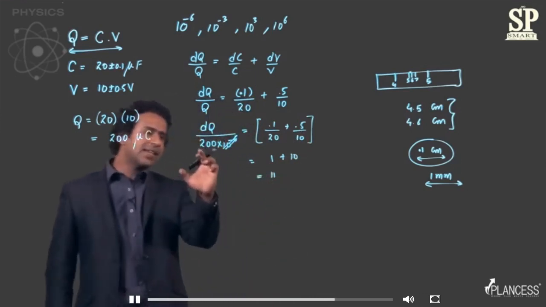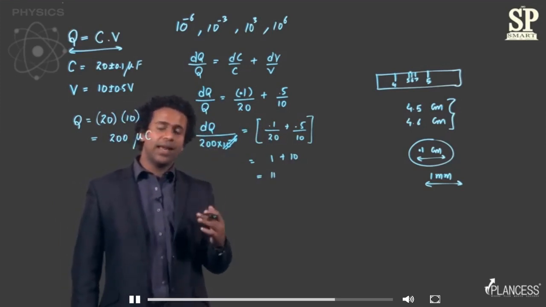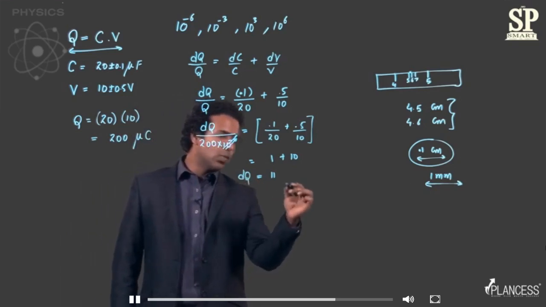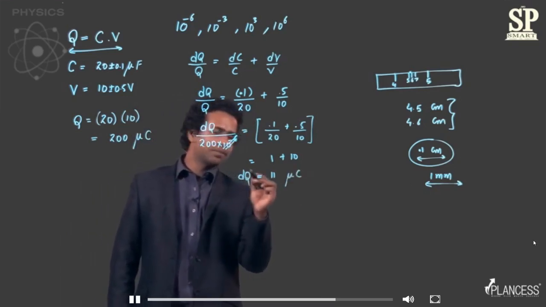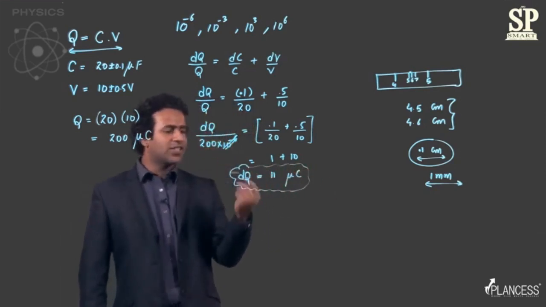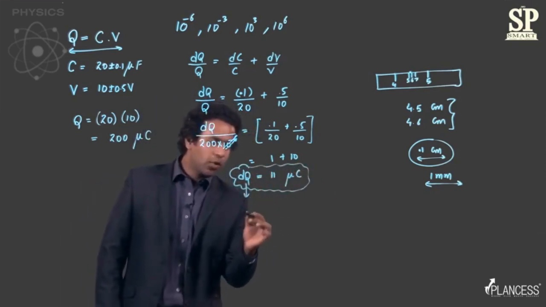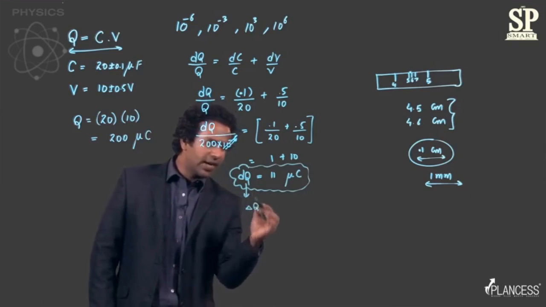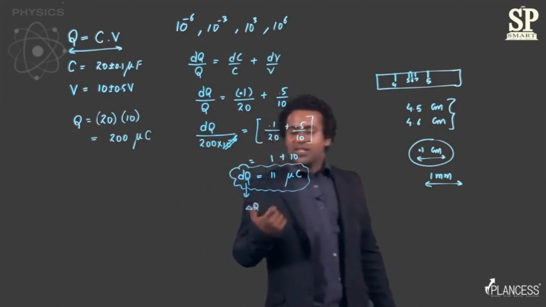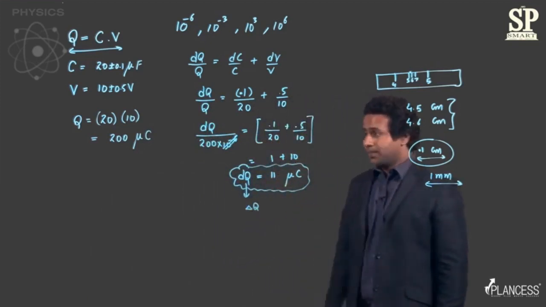Now, since I substituted this value keeping it in microcoulomb, the error that I've obtained is once again in microcoulomb. So the small change in charge, more appropriately denoted with delta Q, right? So the error in charge is 11 microcoulomb.